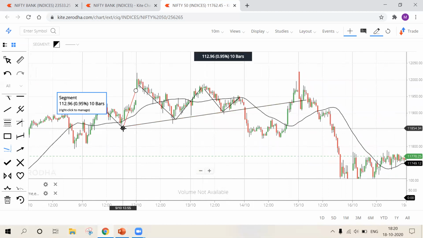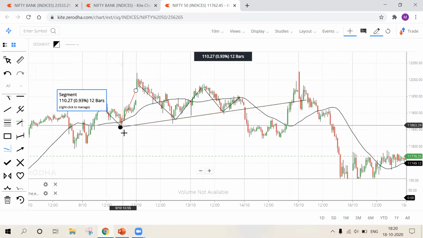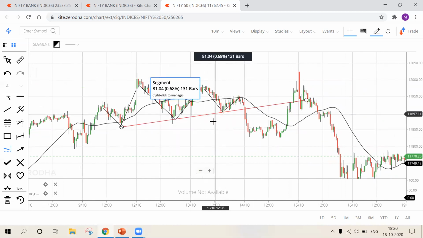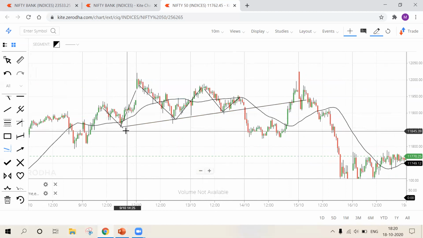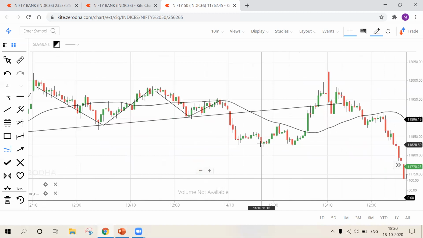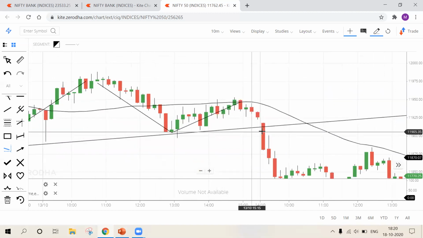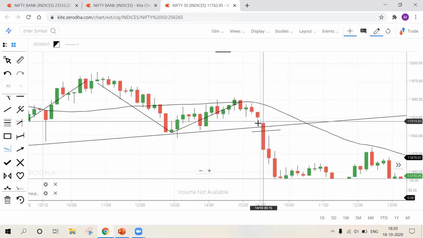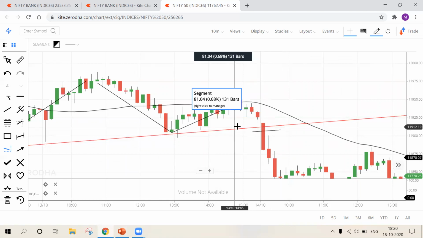See, this is a strong trend line because it has touch point 1, touch point 2, and touch point 3. And the trend line has broken here. So I'll be entering at this breakout. I'll enter here because the breakout happened. I'll be entering after the breakout. That is the first confirmation.